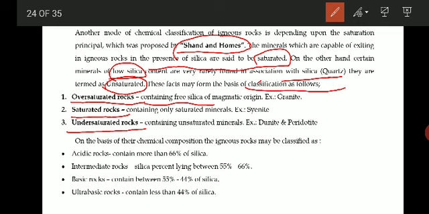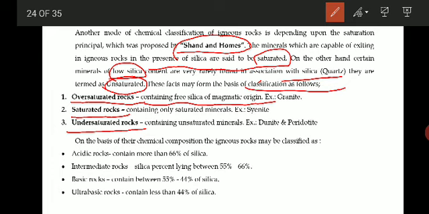So what are these oversaturated rocks? The rocks containing free silica of magmatic origin are called oversaturated. Okay, how are igneous rocks formed? They are formed by cooling and consolidation of magma or lava.